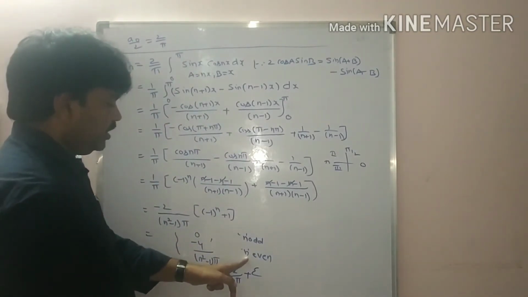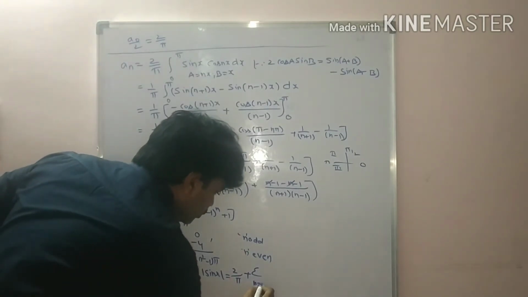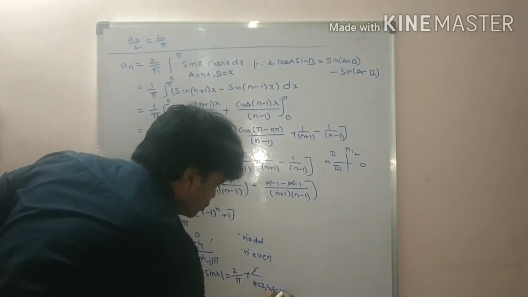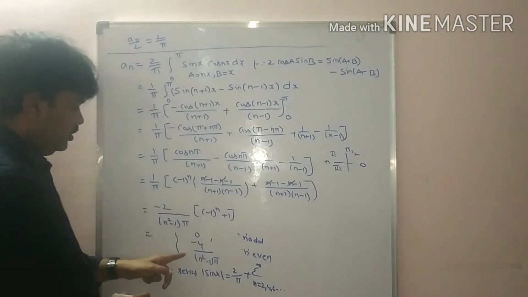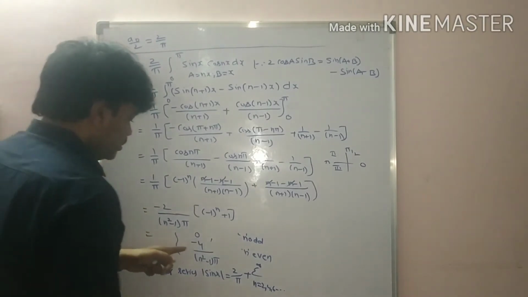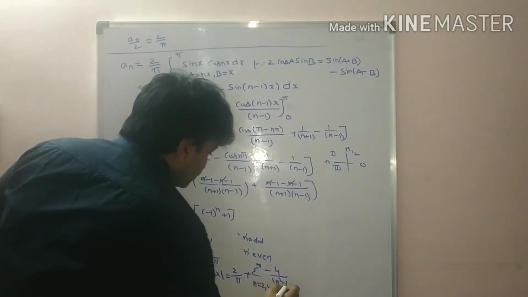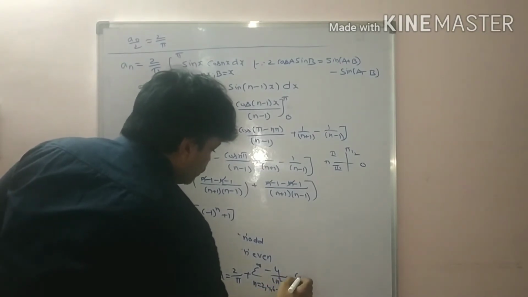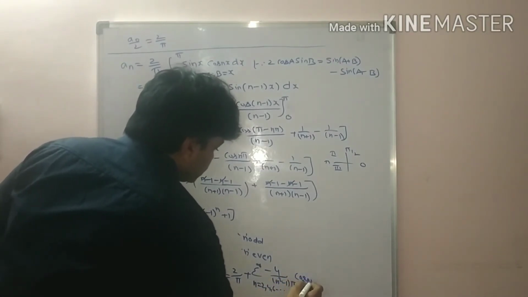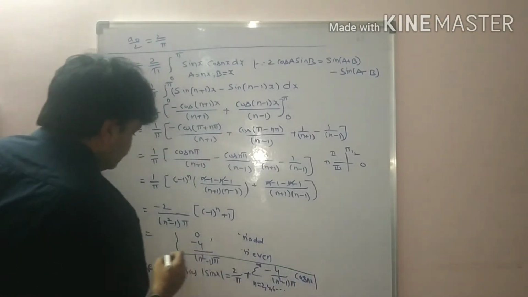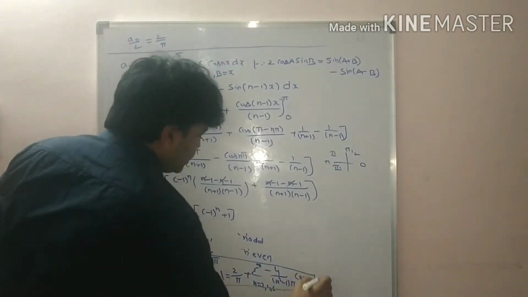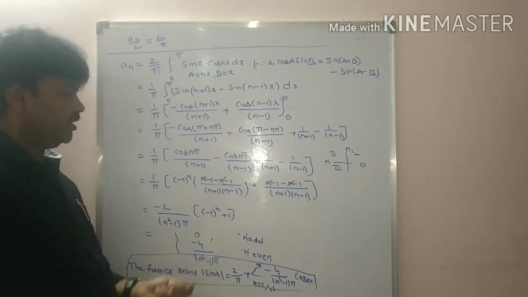We defined n even value, students. N is equal to 2, 4, 6 and so on to infinity. What is the a_n value, students? Minus 4 by n square minus 1 into pi into cos nx. This is the Fourier series of modulus sin x, students.